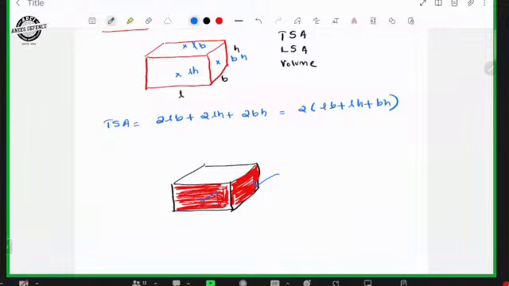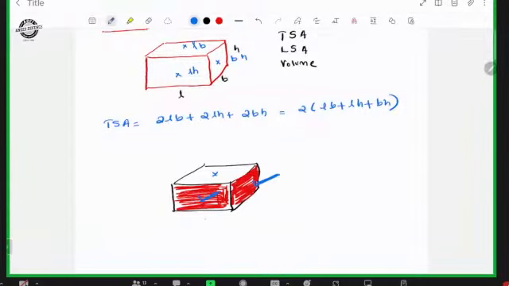But we will not consider the top and bottom portions. We are not bothered about that; that is included in the total surface area. Only the side portions and their opposites are considered lateral surface area.